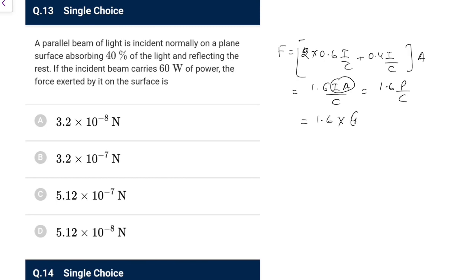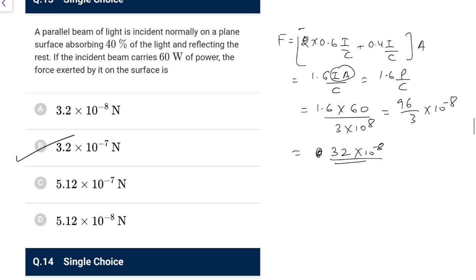So that's an easy one for you now. 1.6 into 60 over C, C is 3 into 10 to the power 8. So it would be 96 by 3 into 10 to the power 8, so 96 by 3 means 32, giving 3.2 into 10 to the power minus 7 Newton, that would be the answer for this.